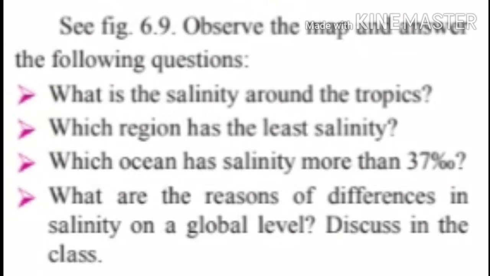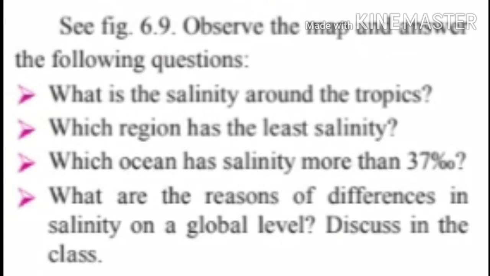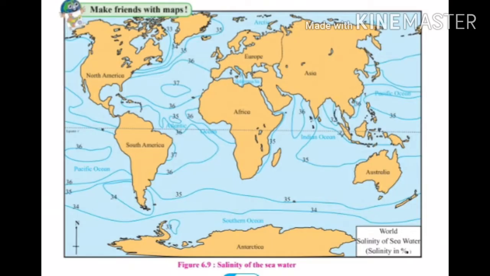Question number 3. Which ocean has salinity more than 37‰? The answer is the Atlantic Ocean, which has salinity of more than 37‰. Next question. What are the reasons for differences in salinity on a global level? As per the map, the uneven distribution of temperature on Earth and the uneven supply of fresh water, etc., are the reasons for differences in salinity on a global level.